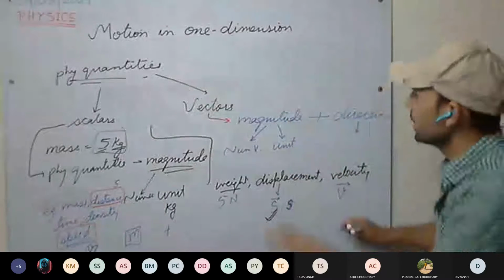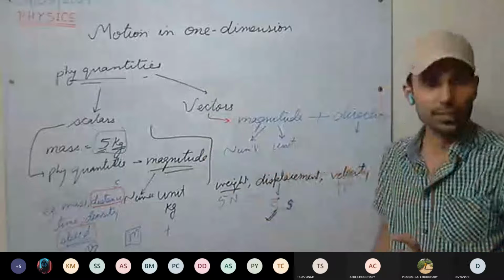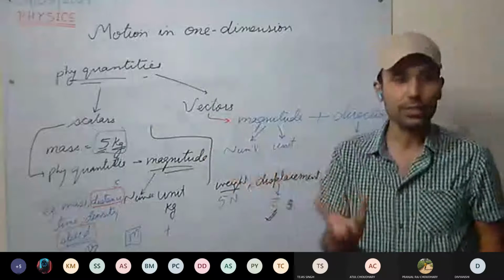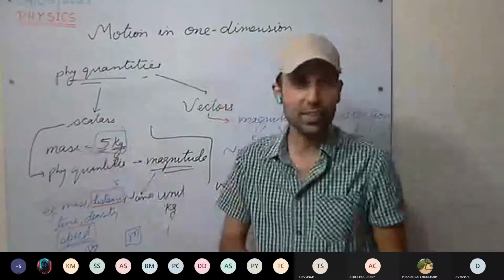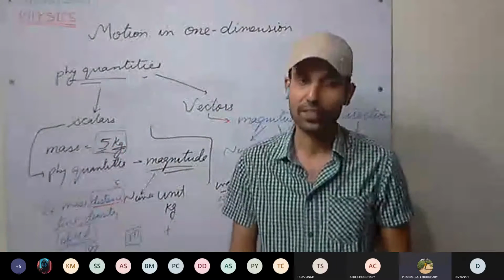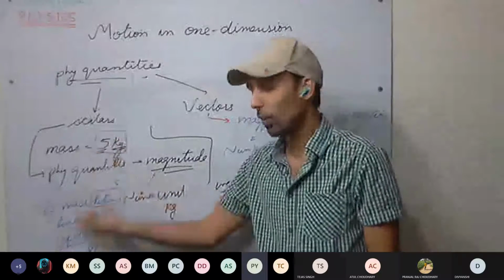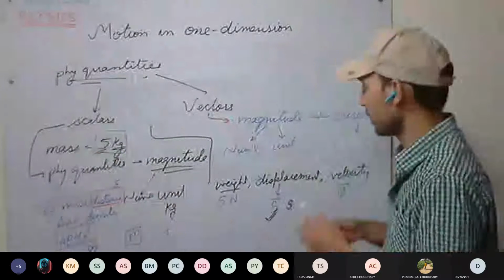Mainly, these are all positive quantities. Yes or no? Magnitude is always positive. Can you buy minus 5 kg of sugar from the market? No, it is not possible. So magnitude is always positive.